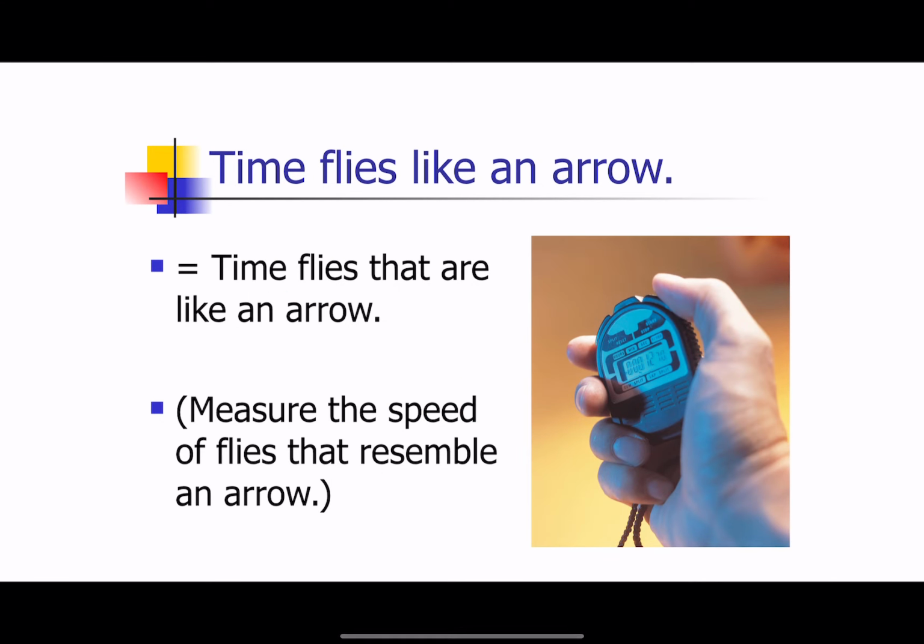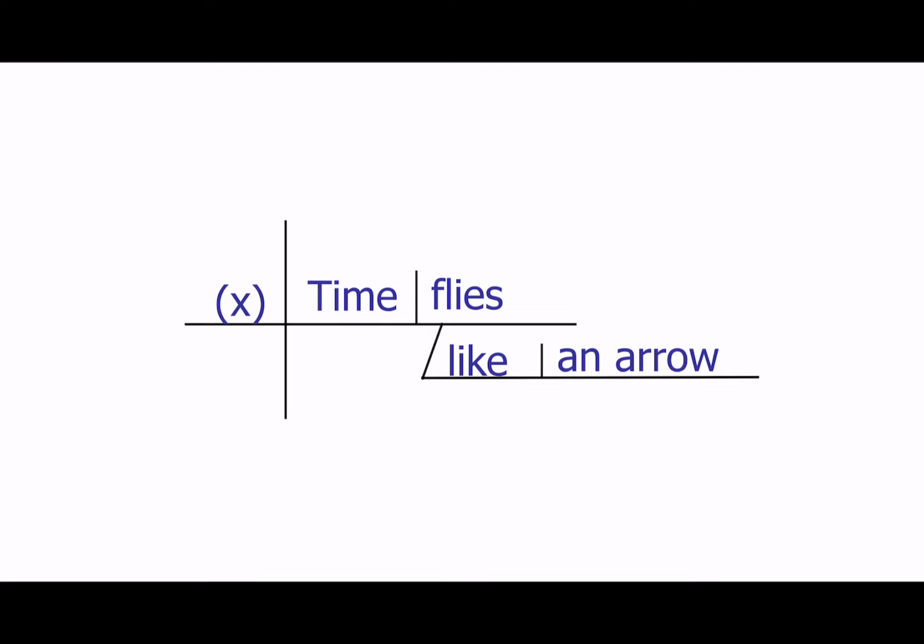And then finally, time flies like an arrow. What we mean is time flies that are like an arrow. Now we're changing this word like. We want to measure the speed of flies that resemble arrows. It's still functioning as a simile here, but a little bit different. Instead of like modifying time, it's like modifying flies. So we want to time flies. Well, which flies do you want to time? We want to time those flies that look like an arrow or act like an arrow, something along those lines.